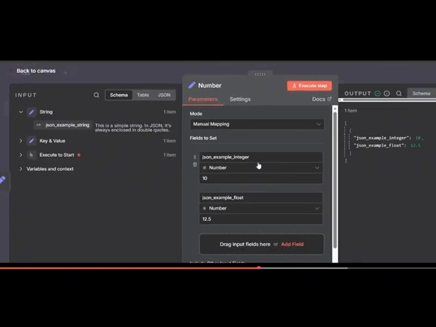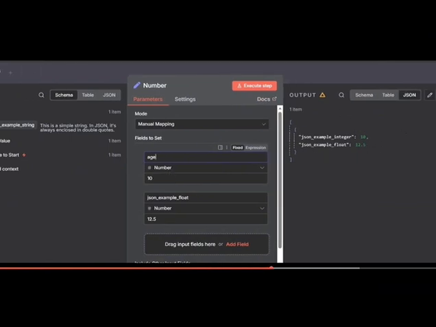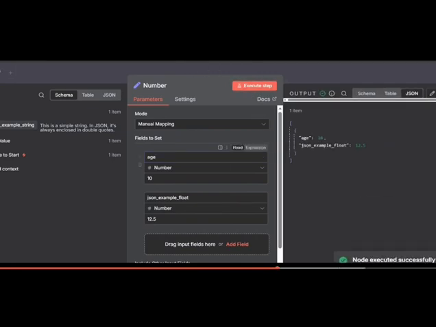Now, let's say I want to represent age. Let me do this as age as 10, and then just watch what happens here. So I've changed the key to age and the value is 10. Because I didn't wrap this in any double quotes, it is being treated as a number.